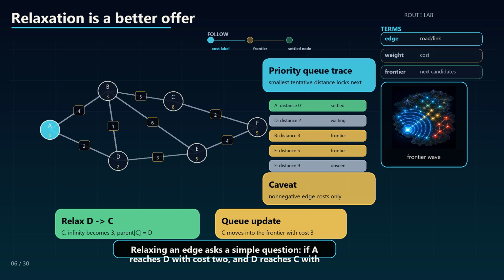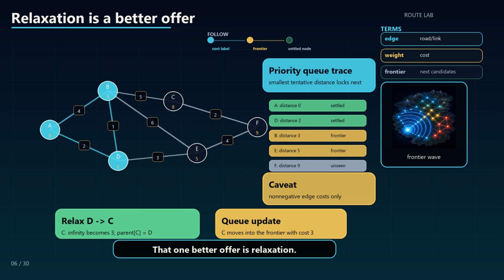Relaxing an edge asks a simple question: if A reaches D with cost 2, and D reaches C with cost 1, should C's label improve from infinity to 3? Concrete trace: A has cost 0, D becomes 2, and C improves to 3 through D. That one better offer is relaxation.